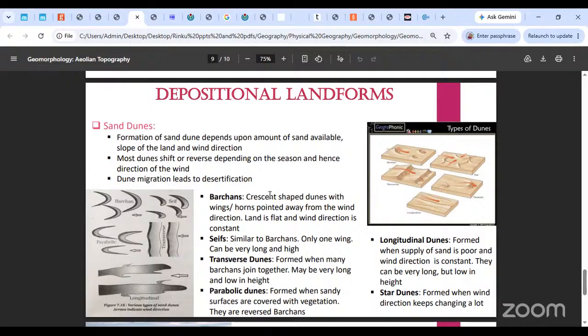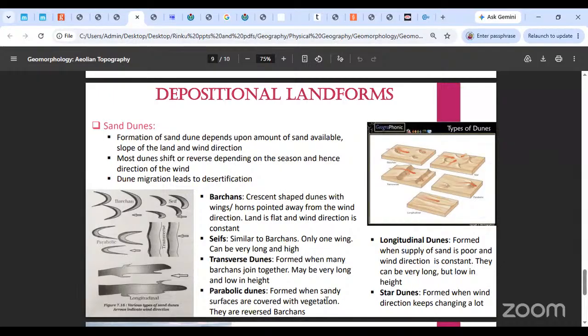The land is pretty flat there usually. Then these winds form dunes, and the wind direction has to be constant. Okay, and the amount of supply of the sand has to also be greater. It cannot do with less amount of sand. Okay, the amount of sand supplied has to also be good enough.